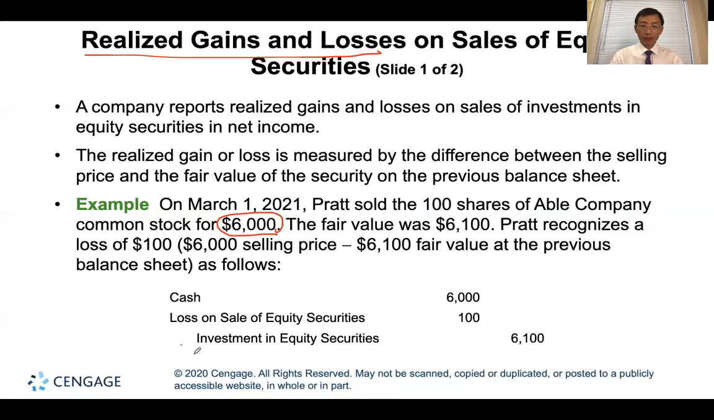So this one is the balance on the sales day. What's the amount of the book value of the securities? This cash is how much money you received, and the difference is the loss. That means you sold your $6,100 asset at the price of $6,000. So actually you lost $100 from the sale. Okay.